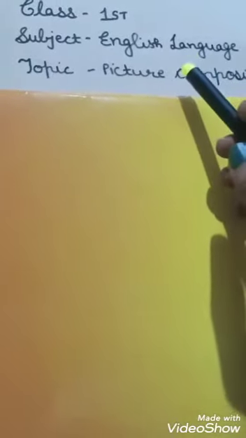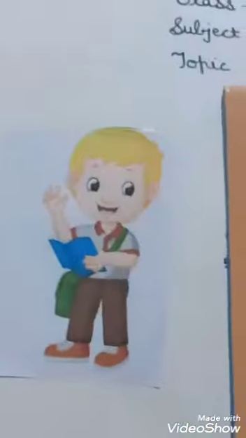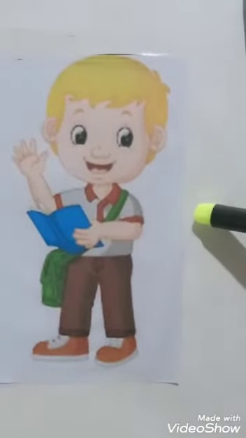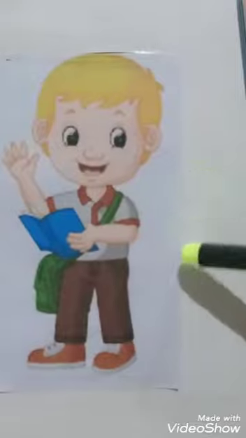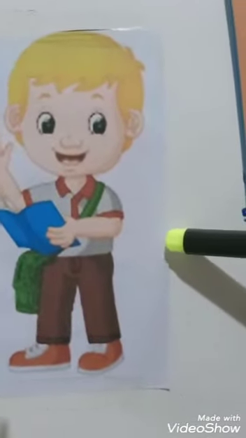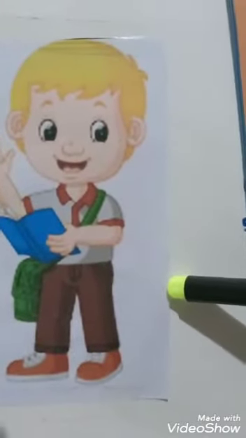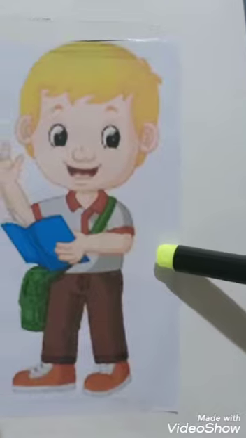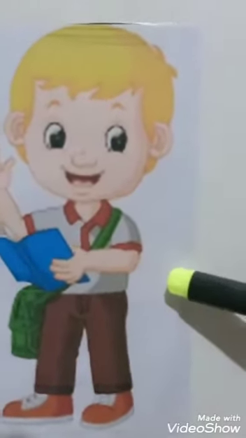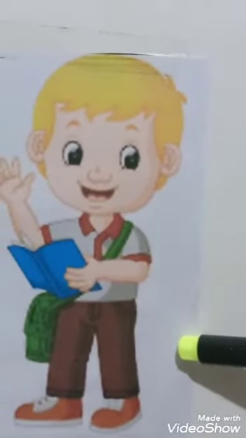Before we move ahead, let us first know what a picture composition is. A picture composition is a description of a picture. Means we are going to write a paragraph about what we all see in the given picture. A picture composition involves writing sentences based on a given picture. Means you have a picture in front of you and you have to write sentences based on what you can see on it.